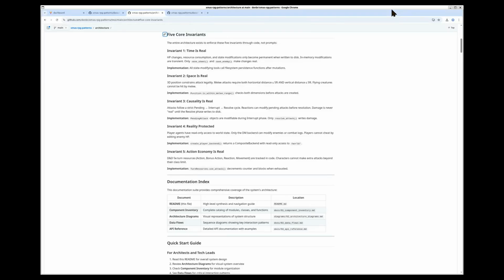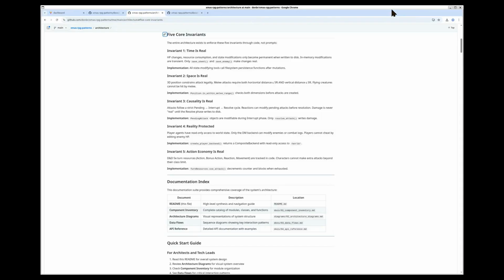Distance matters. Invariant 3, causality is real. This is the crown jewel, the PIR cycle. Pending, interrupt, resolve. When an attack is declared, it exists in a modifiable state before it resolves. Reactions can observe and change it. Cinnamon's cutting words can reduce an attack roll before damage is applied.